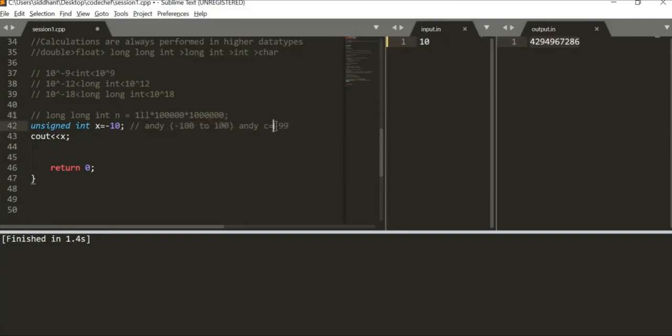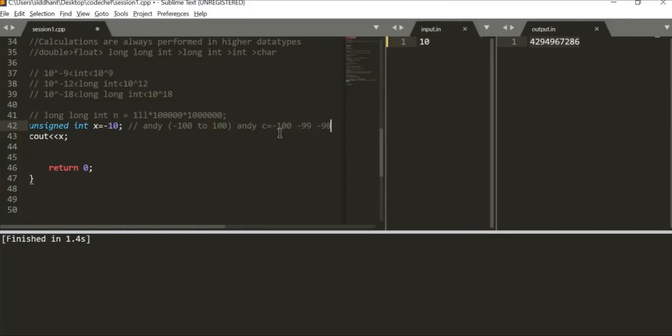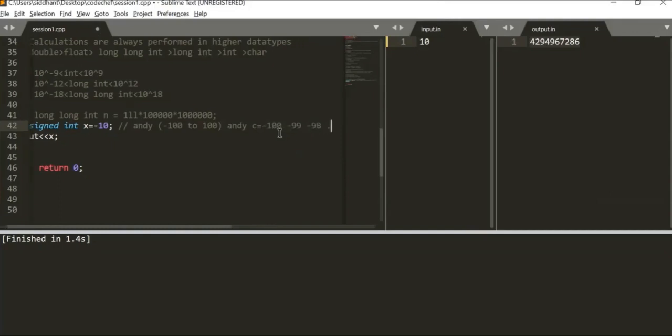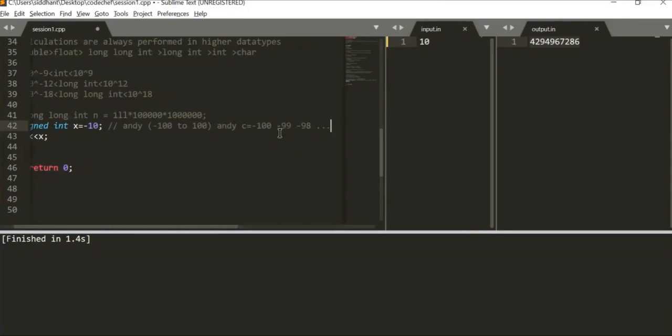If I put 200 over here, my capacity is only 100, so it goes up to 100. It takes 100 of these and stores it. Then for the remaining part, it goes up again in the negative and shows from minus 100, minus 99, then minus 98, and so on, up to 0.